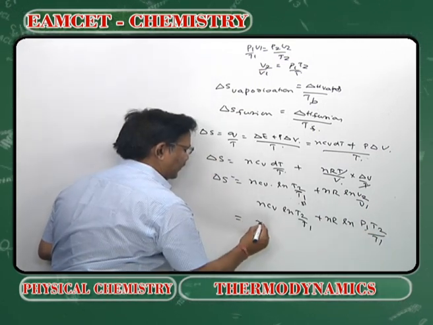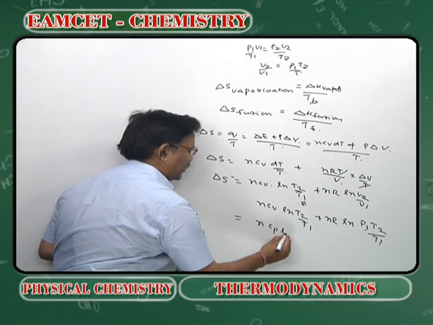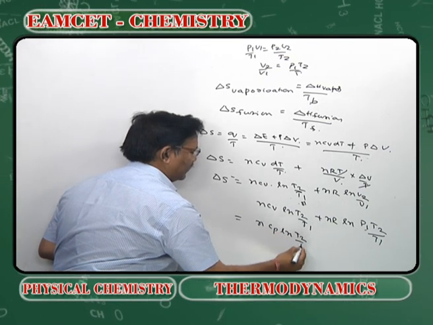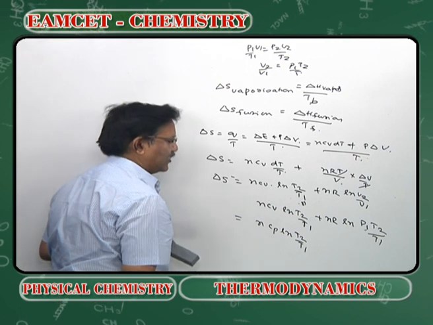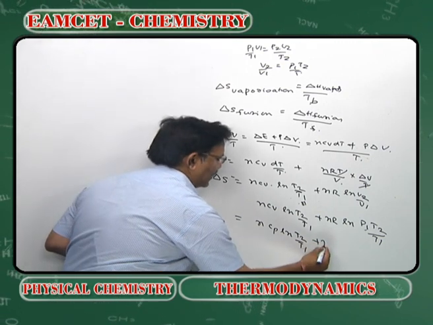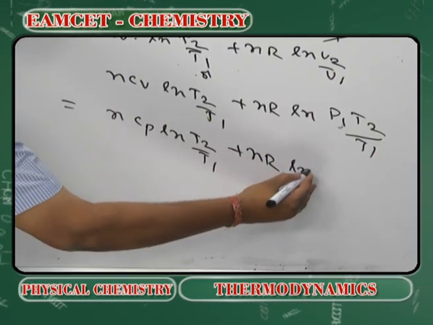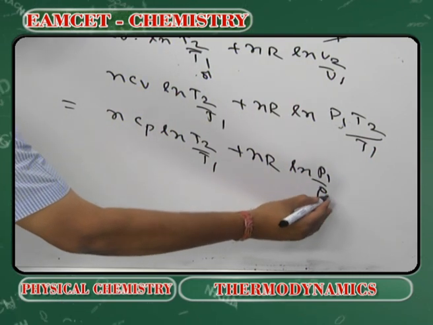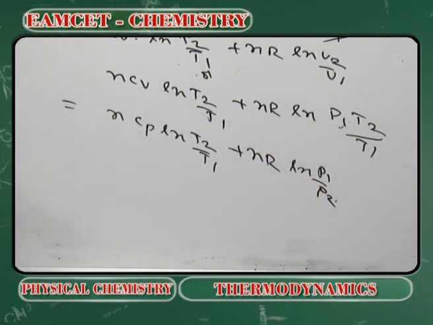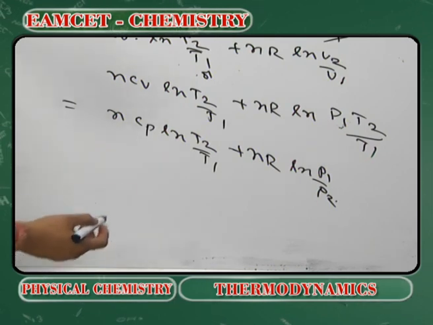Rearranging it will become nCp ln T2 by T1 plus nR ln P1 by P2.